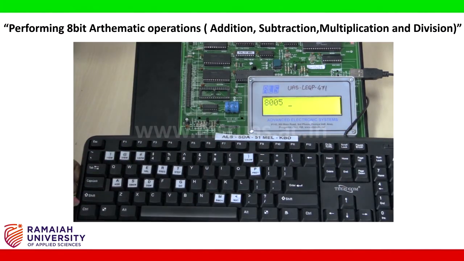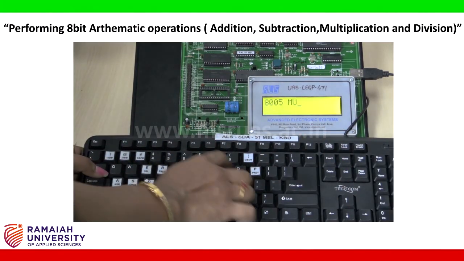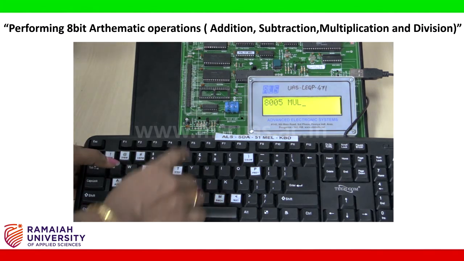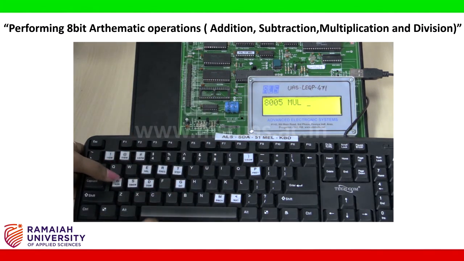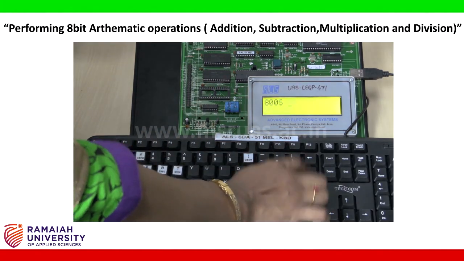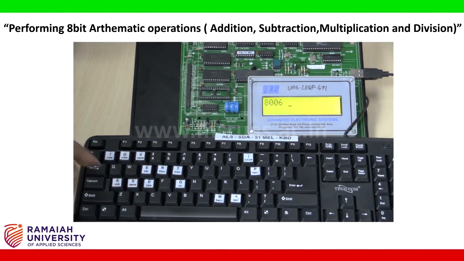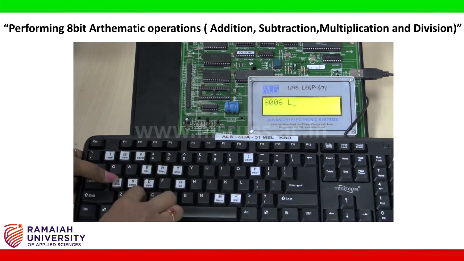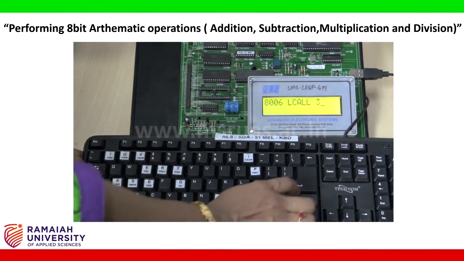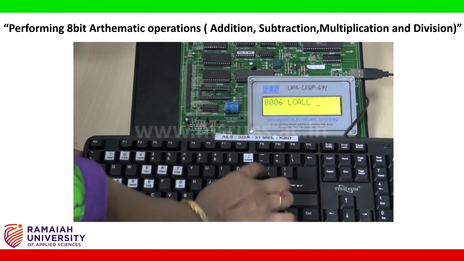Enter twice. Then MUL is the instruction for multiplication of two numbers. So MUL AB. Give enter. Once this is done, give LCALL 0003.